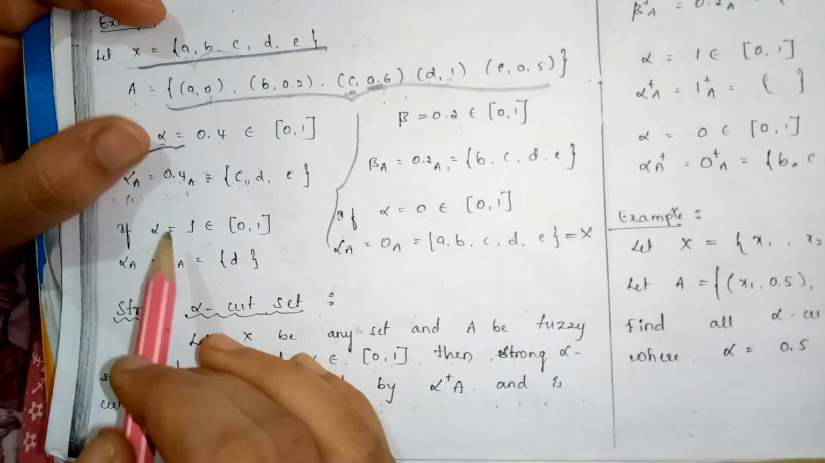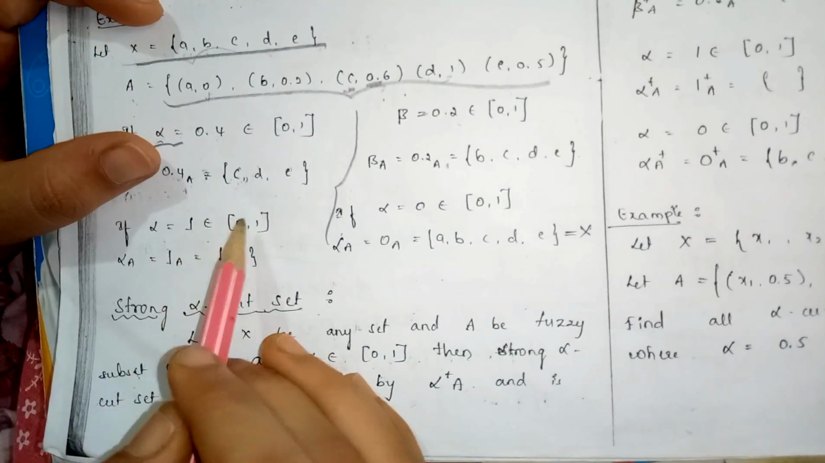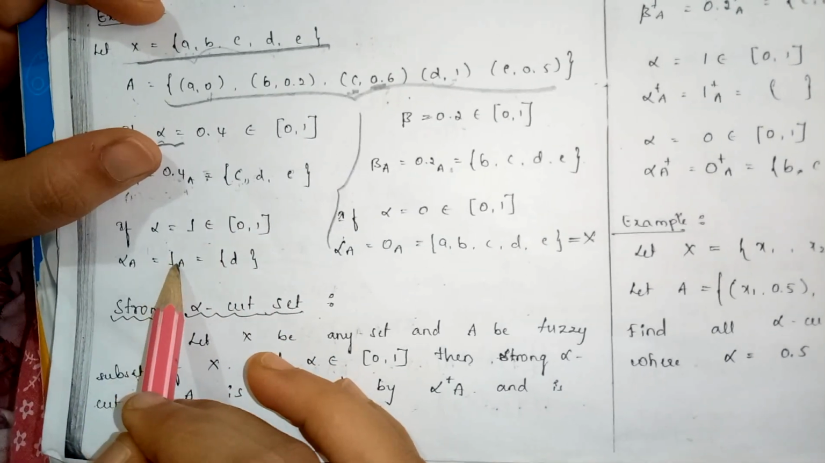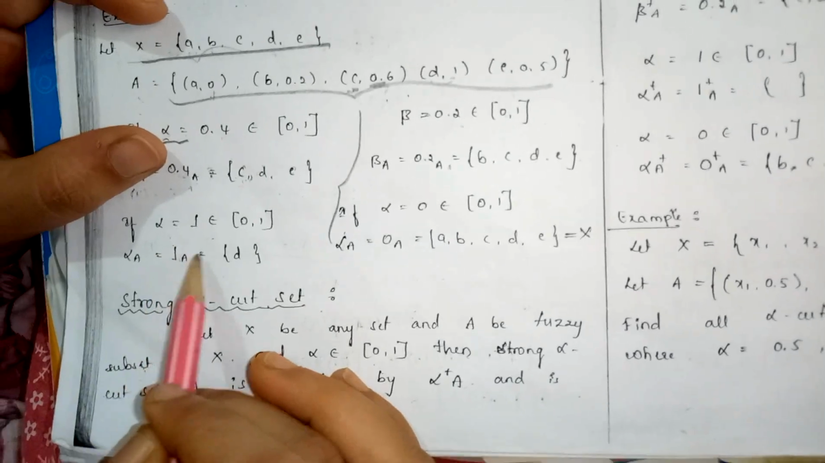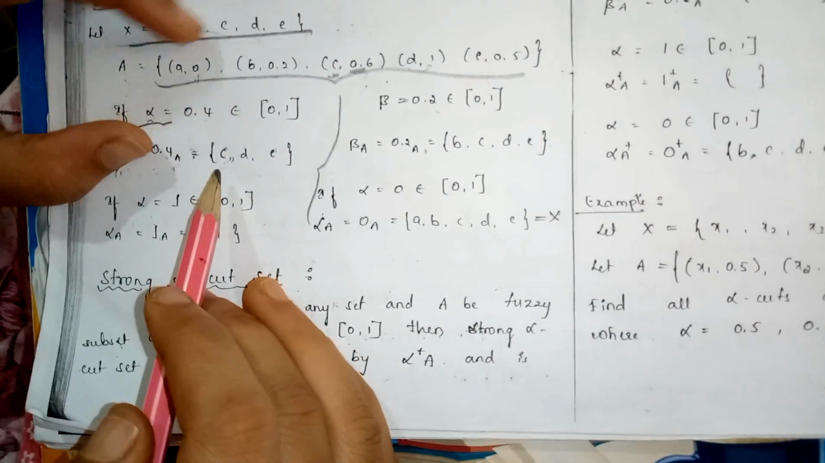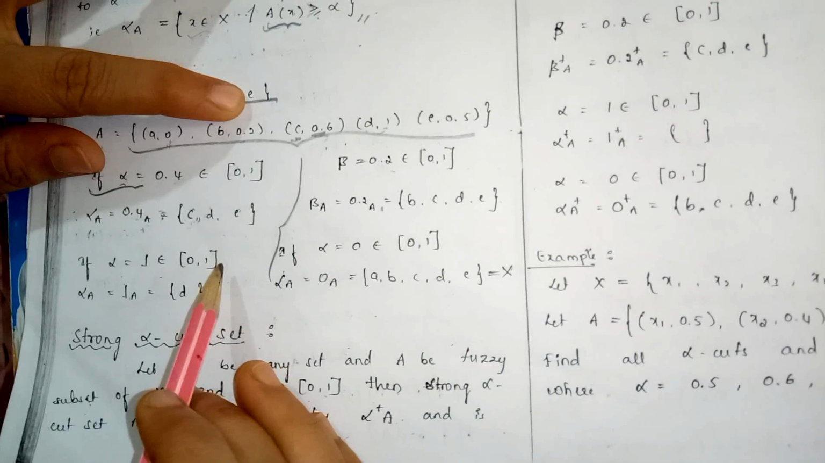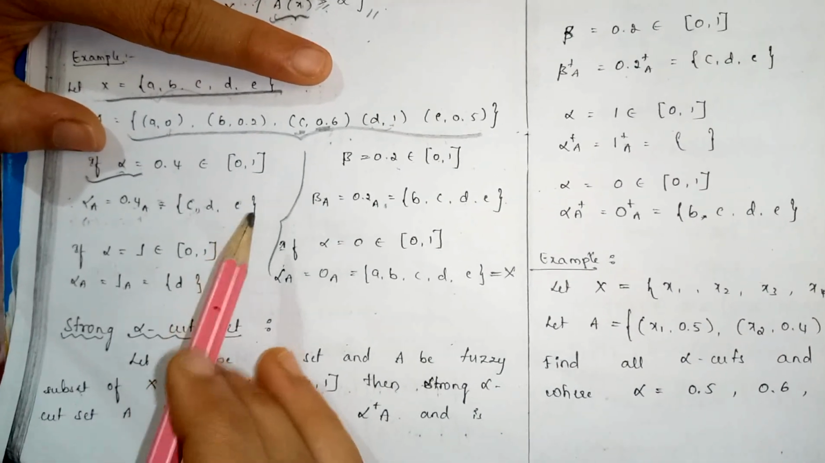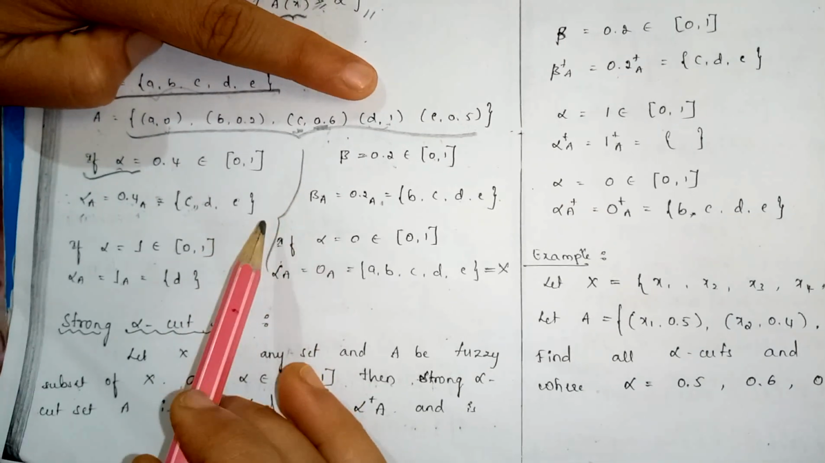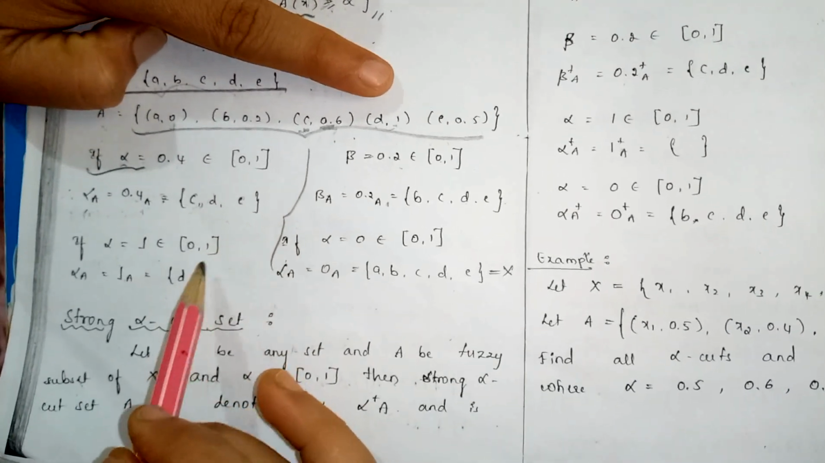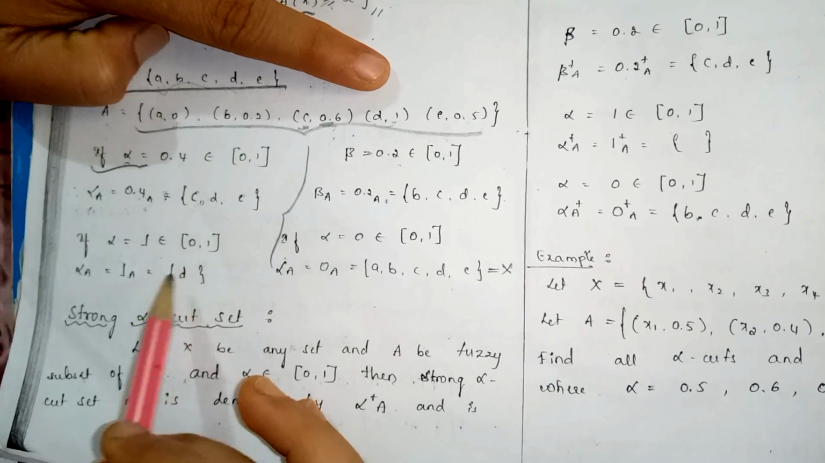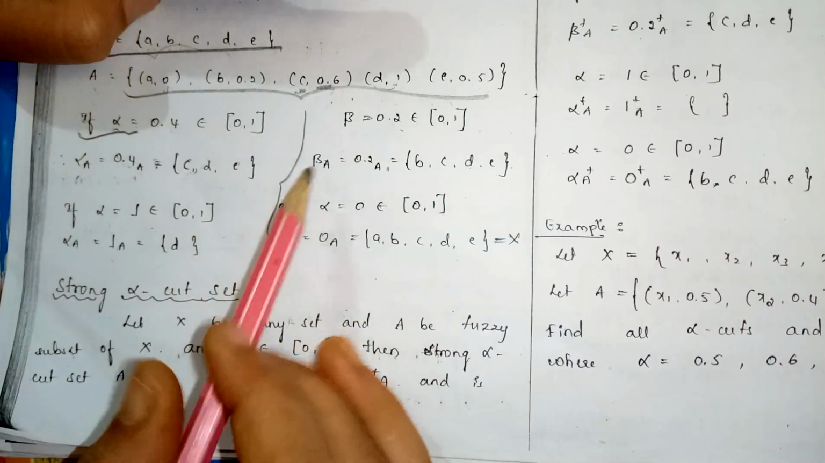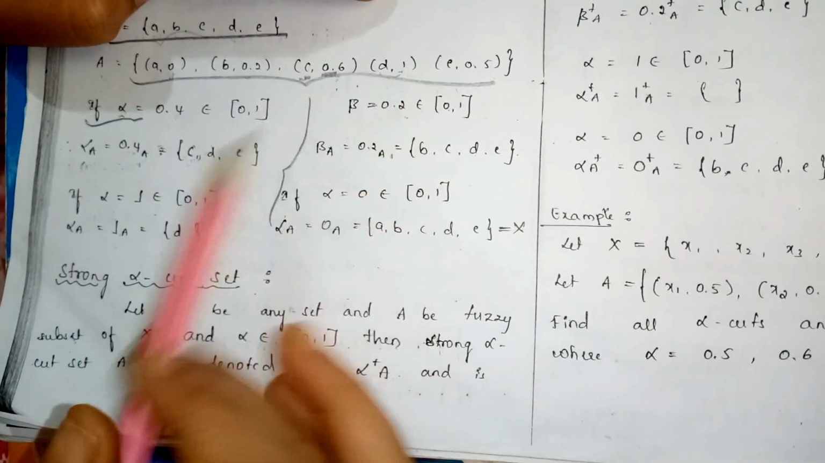Similarly, if you take alpha is equal to 1, 1 belongs to the closed interval [0, 1]. Then you have to find the alpha cut of A, that is, with alpha value 1. 0 is less than 1, so it does not come. 0.2 is less than 1, it does not come. 0.6 is also less than 1, therefore it does not come. D is equal to 1, which is equal to 1, so it comes. Therefore this element comes to the alpha cut set. Here 0.5 is also less than 1, therefore this element also does not come to the alpha cut set.